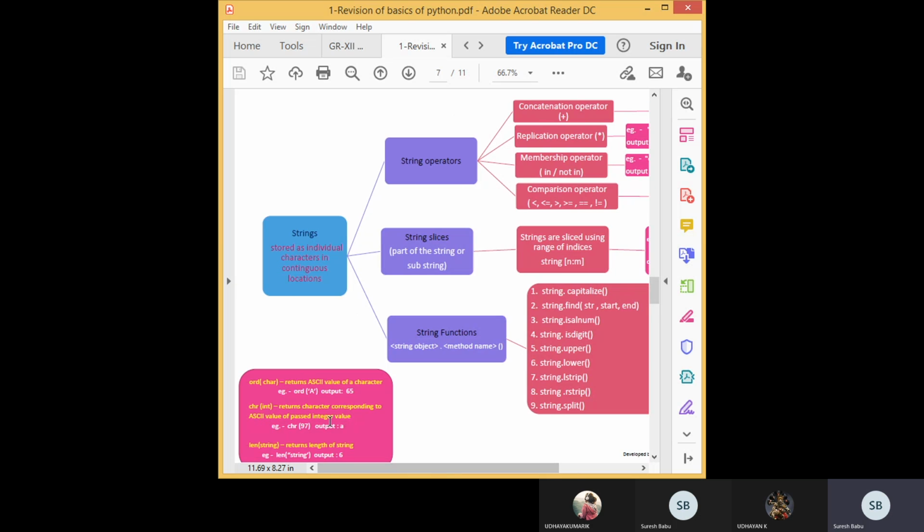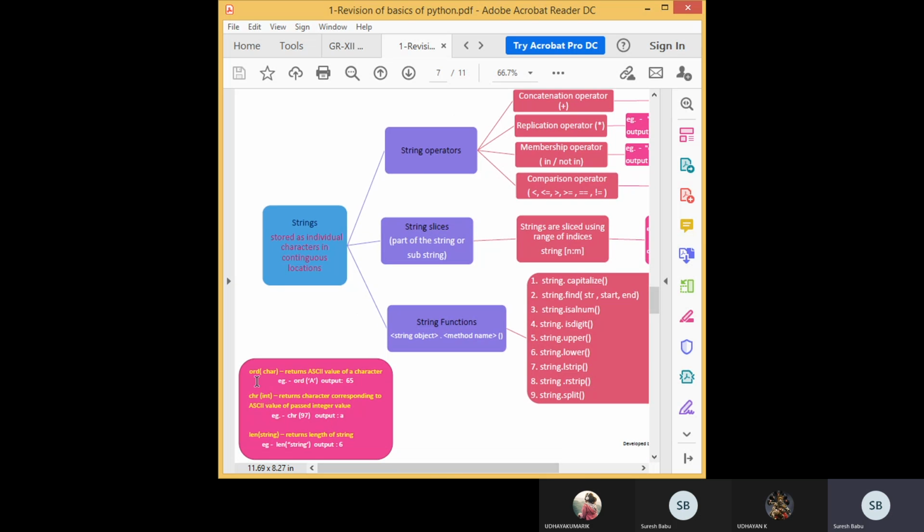So here you see, cardinal values they are giving. ASCII values: for A it is 65, for small a it is 97. Capital A to Z will be 65 to 90. Small a to z is 97 to 122. So this thing you have to remember.